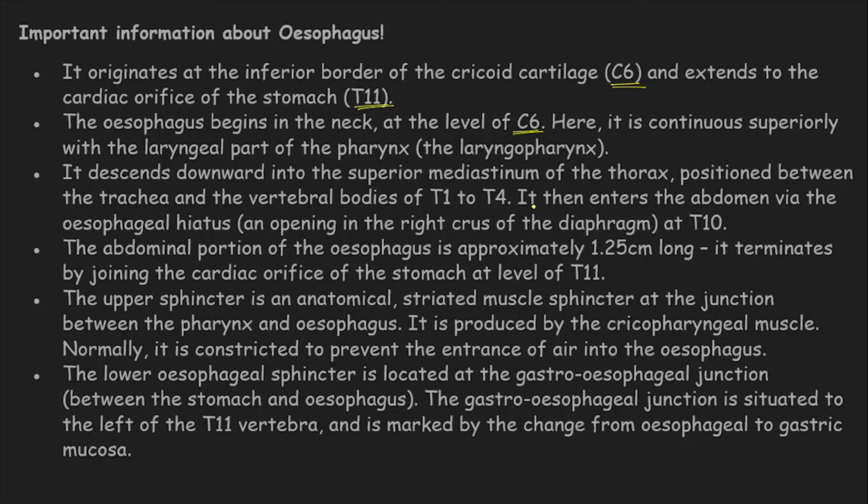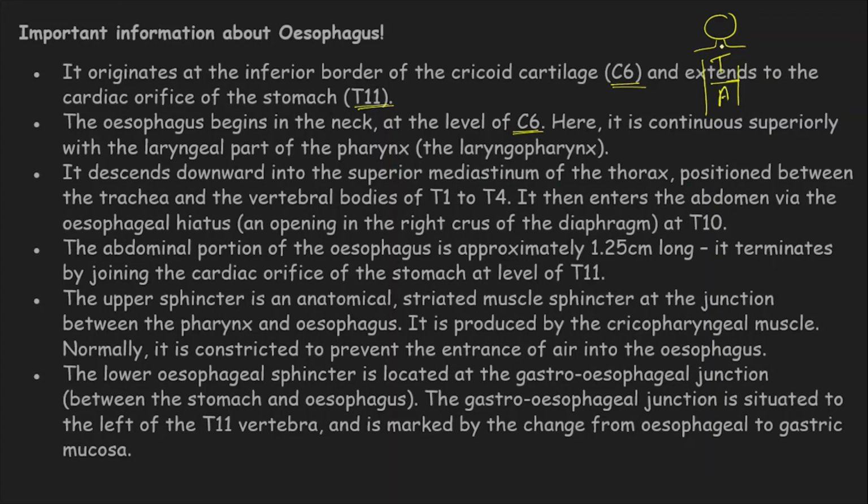It then enters the abdomen through the esophageal hiatus. Hiatus is nothing but an opening. I'm sure you all know the trunk of the body, which starts from the neck down to where the legs begin. The trunk is divided into the thoracic region and the abdominal region. So this is the human body, this part is the trunk, this part is the thoracic region and this is the abdominal region.